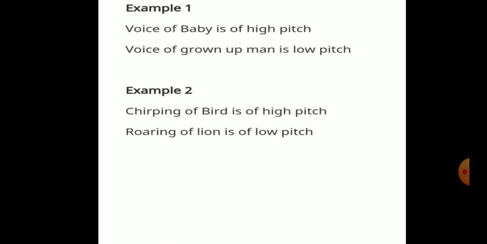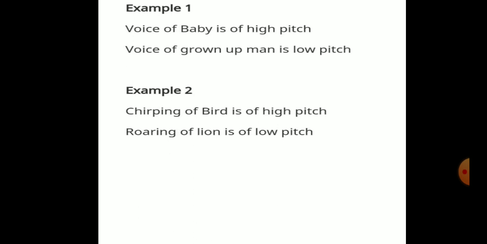For example, the voice of a baby is of high pitch, the voice of a grown up man is of low pitch. So a baby's voice has high pitch, high frequency; a grown up man has low pitch, low frequency. For example 2, the chirping of a bird is of high pitch, roaring of a lion is of low pitch. Here the frequency is less in the case of the roaring of a lion. In the chirping of a bird the frequency is more, so it has high pitch.